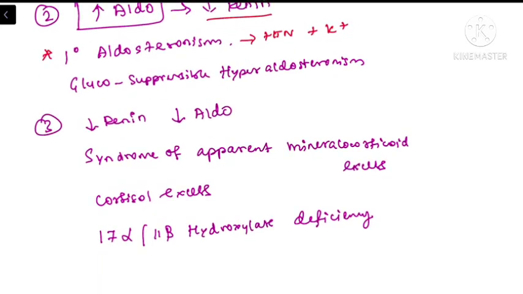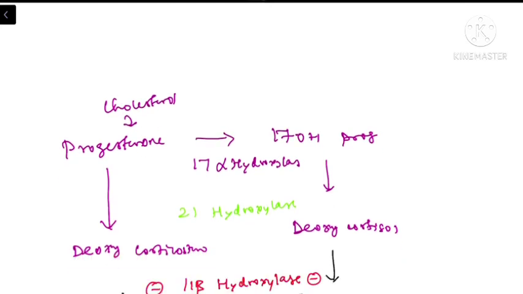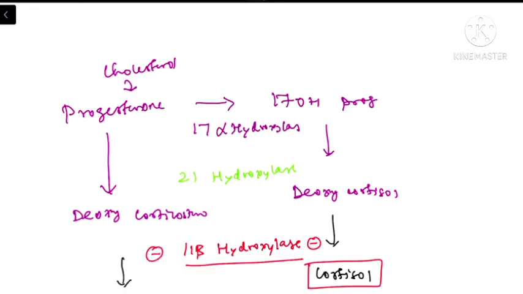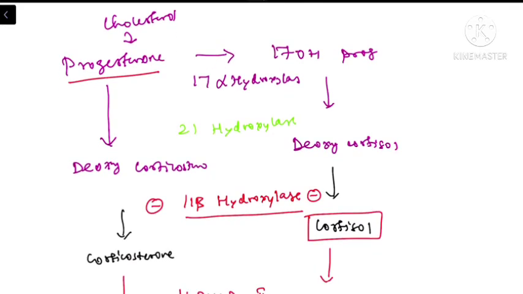To understand this, we need to understand the basic synthesis of mineralocorticoid and glucocorticoid. All of them are synthesized from the 27 carbon molecule, cholesterol. So cholesterol is converted into progesterone, which is converted into deoxycorticosterone by 21 alpha hydroxylase. Normally the progesterone is metabolized to 17 hydroxyprogesterone by the enzyme 17 alpha hydroxylase. From the action of 21 hydroxylase, there will be synthesis of deoxycorticosterone and deoxycortisol.